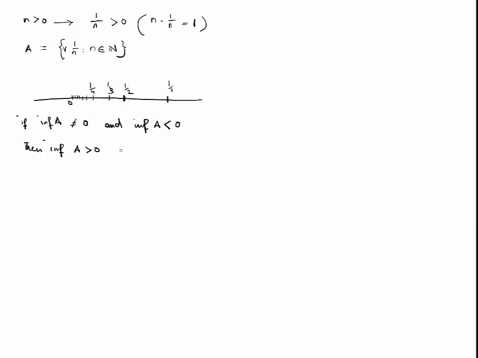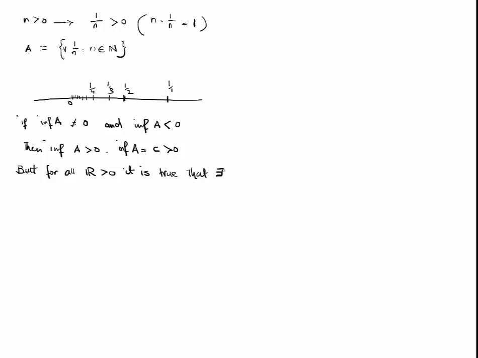So let's call the infimum of A C, and let's assume that C is greater than 0. We know that for all real numbers, we can find a natural number such that 1 over n is less than that real number by the Archimedean principle.